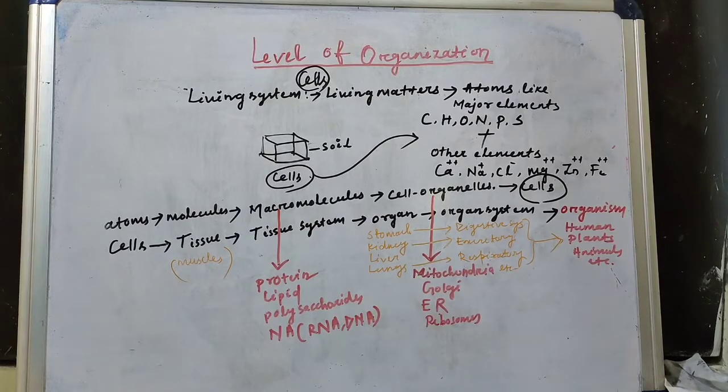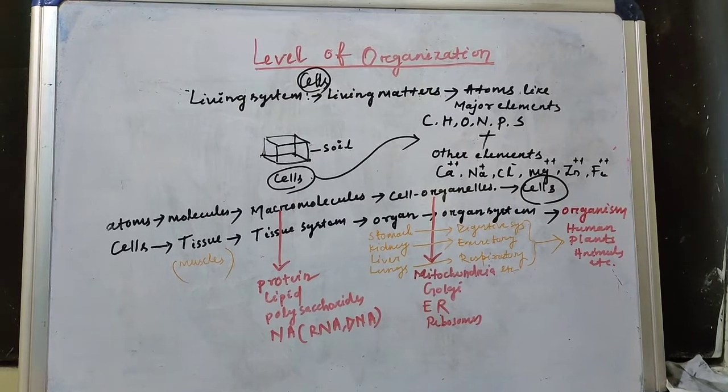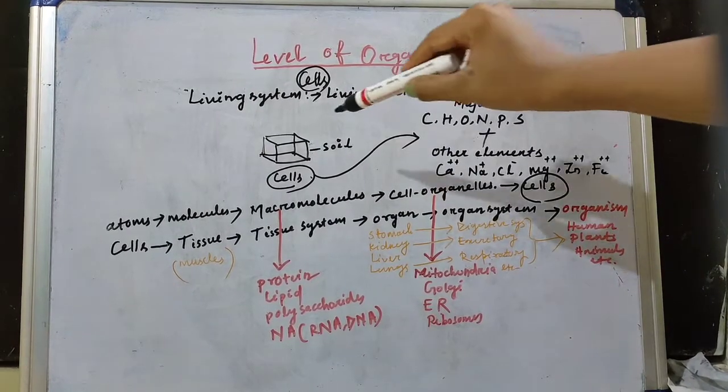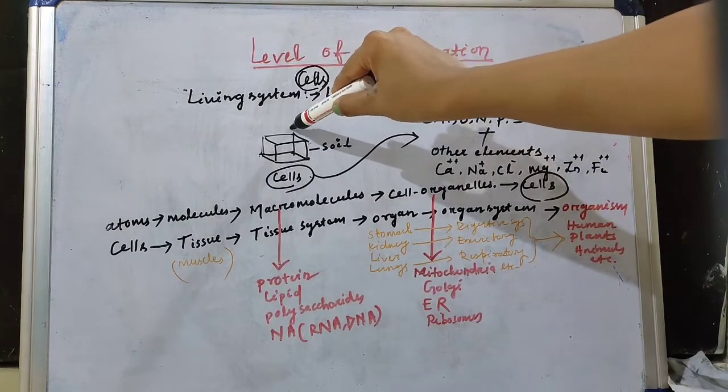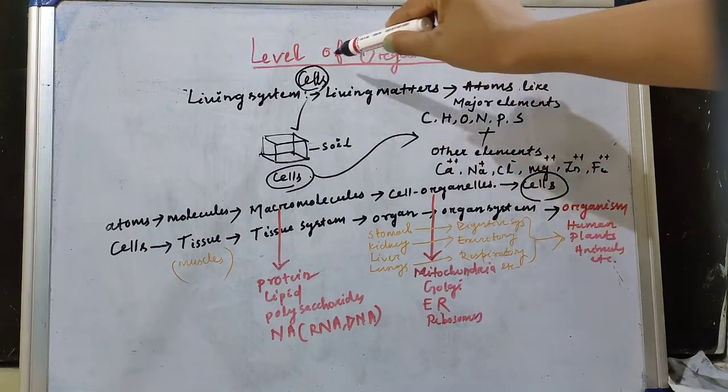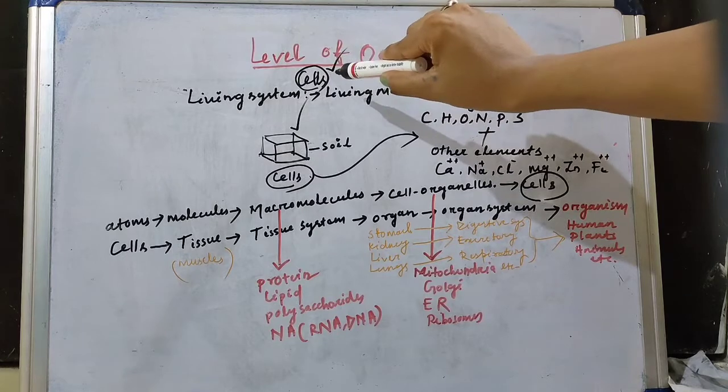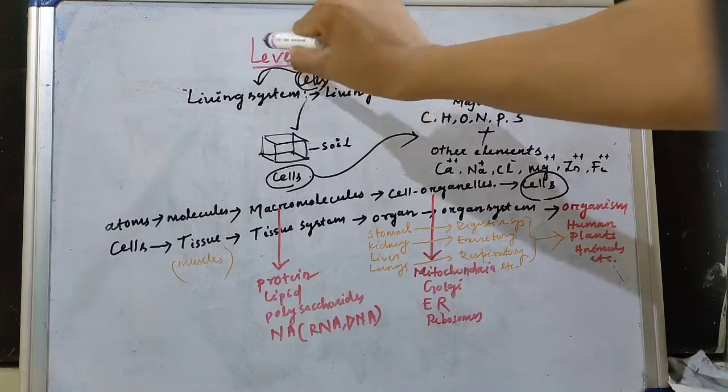So now we will discuss the levels of organization seen in a living system. So all the living systems have cells. So cells are made up of living matter, just like the bricks are made up of soil. So as the bricks are called the structural unit of a building, like that the cells are called the structural unit of the living system.